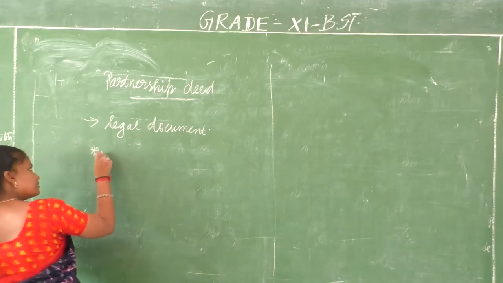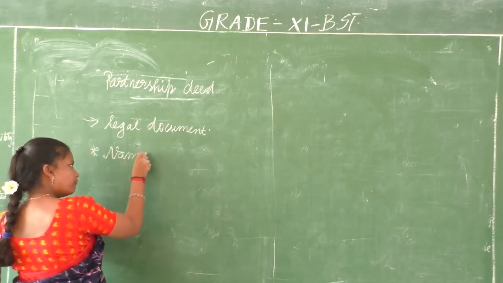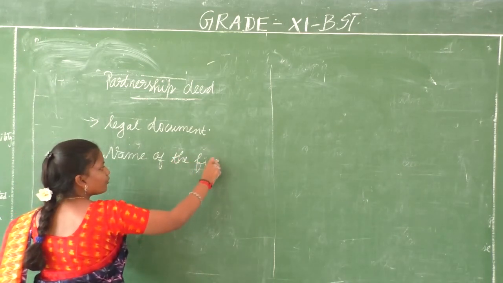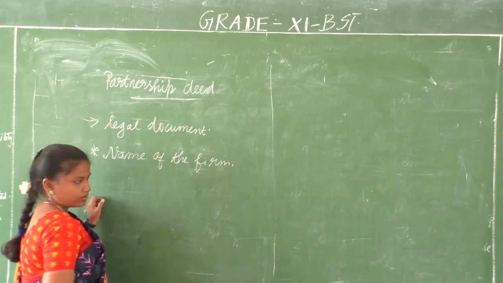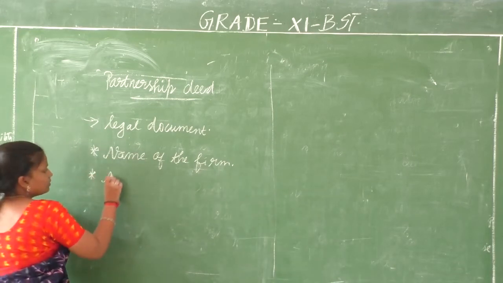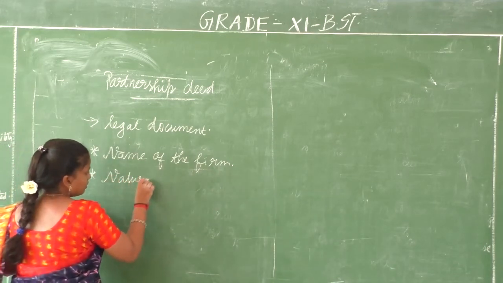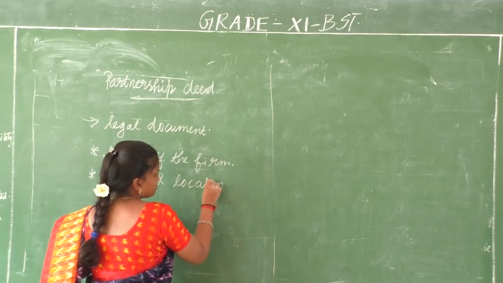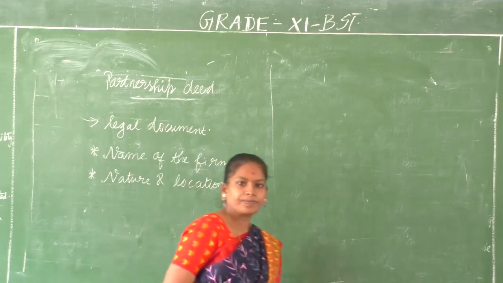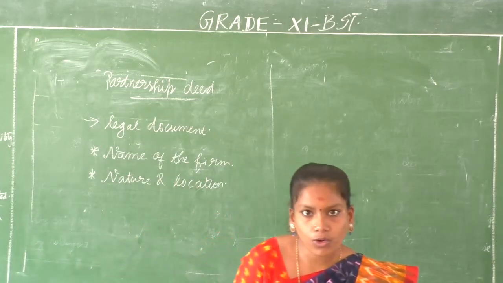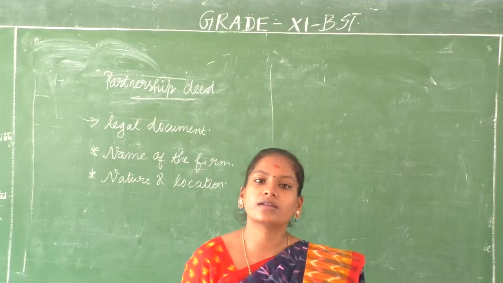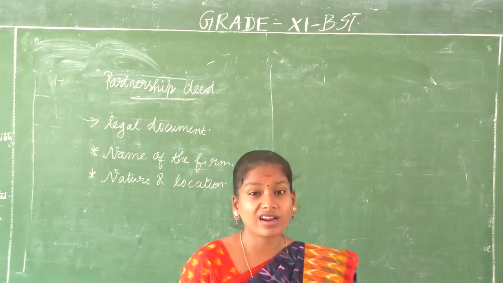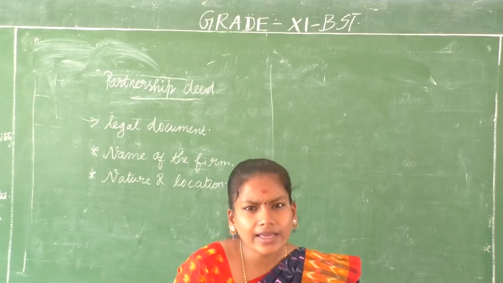First thing, name of the firm. What is the firm going to be called? Next, nature and location of business, like the address, where your main premises are going to work. What is your office address? If you have a godown, what is the address of it? If you have a warehouse, what is the address? What is the nature of your business?